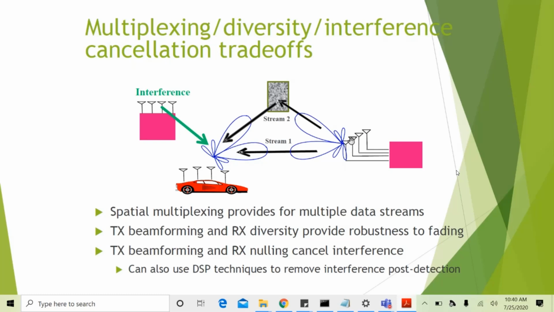We can use two symbols to transmit through these 4 antennas, and then we can get a better diversity order, which is greater than 1. Is this clear?